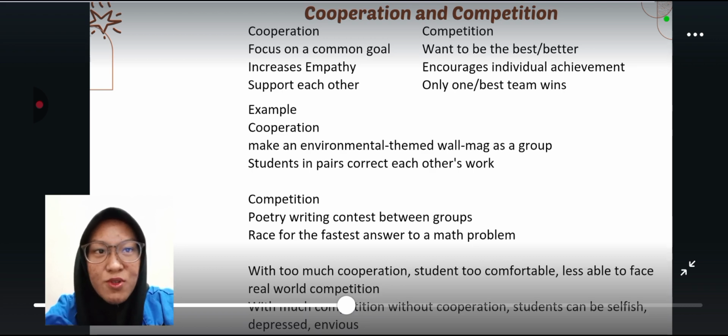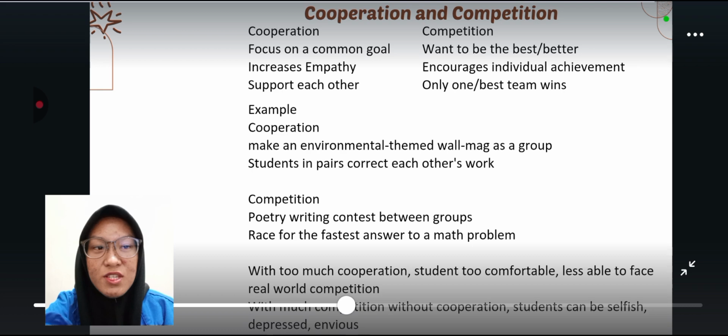Cooperation is focused on a common goal, increases empathy, and supports each other. Competition wants to be the best or better, encourages individual achievement, and only one or the best team wins. For example, cooperation: making an environmental wall magazine as a group, and students in pairs correcting each other's work. Examples of competition: a poetry writing contest between groups and a race for the fastest answer to math problems.